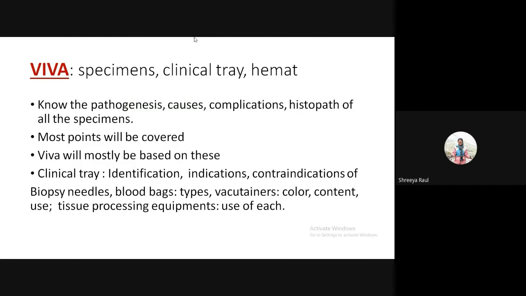So yeah, Viva I discussed. You have 3 Vivas, right, related to the specimens, clinical tray, and hemat. So hemat and specimen Viva we've discussed. In clinical tray, everything is covered in the PPTs. Biopsy needles, blood bags, vacutainers, etc. You need to identify them, give indications, give uses, etc. Clinical tray is also a very scoring part. So yeah, everything is done about Viva.